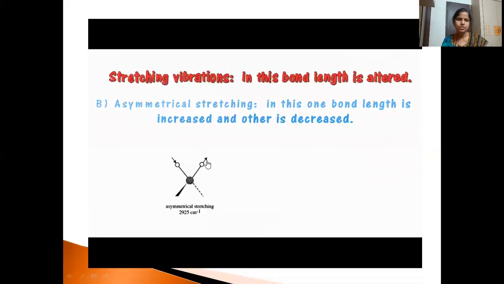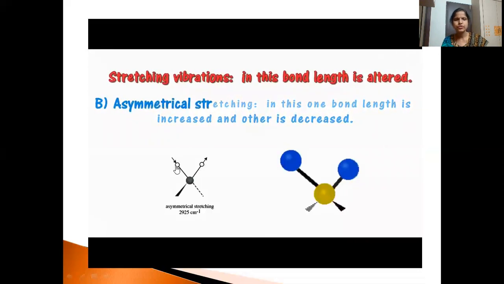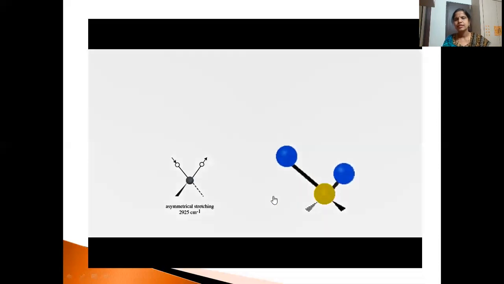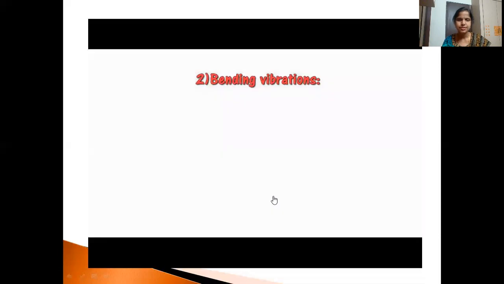So within the arrow marks also it is denoted, one is moving away, the other one is moving towards the center. And the band is observed at 2925 centimeter inverse. So you can see bond increase, decrease. So simultaneously one bond will increase, the other bond will be decreasing.